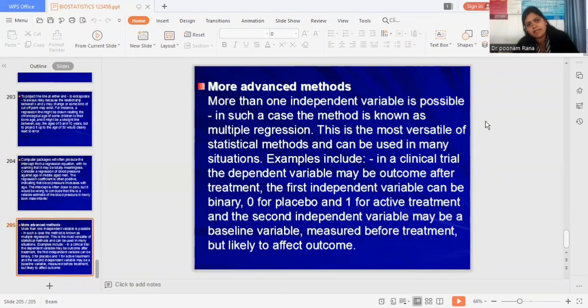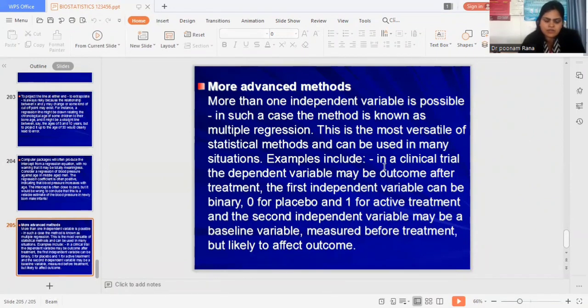What is probability? Probability is the chance or likelihood of a particular event happening, expressed as a proportion of 1, with 0 denoting impossible and 1 absolutely certain.